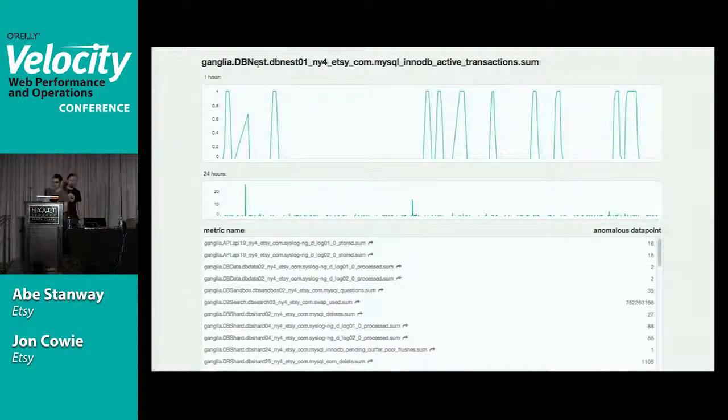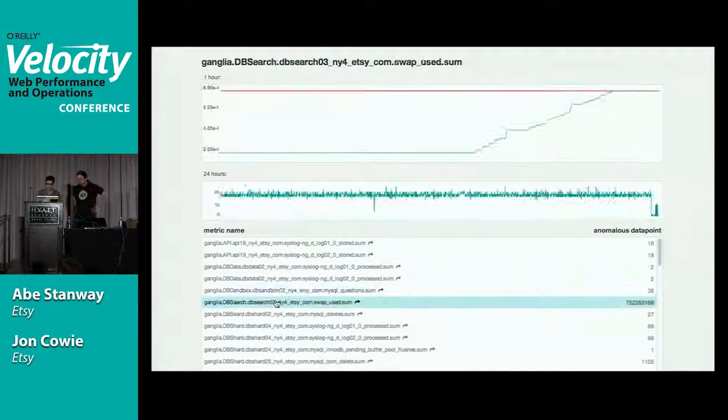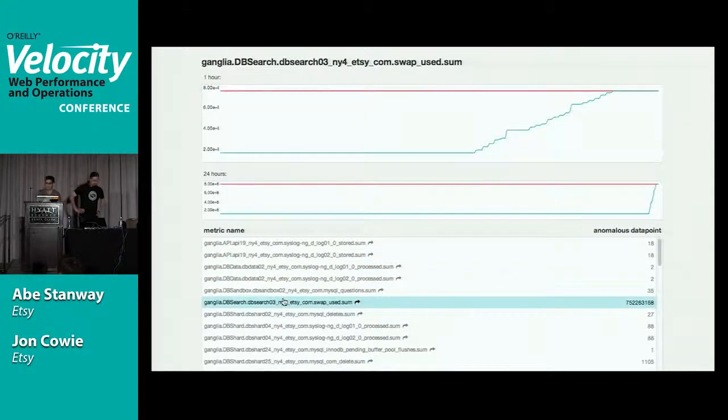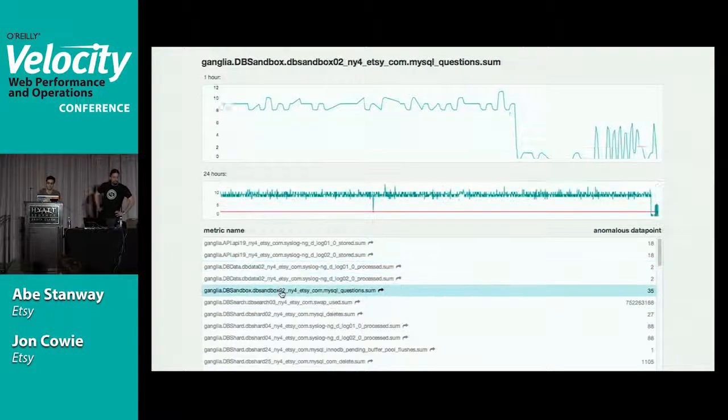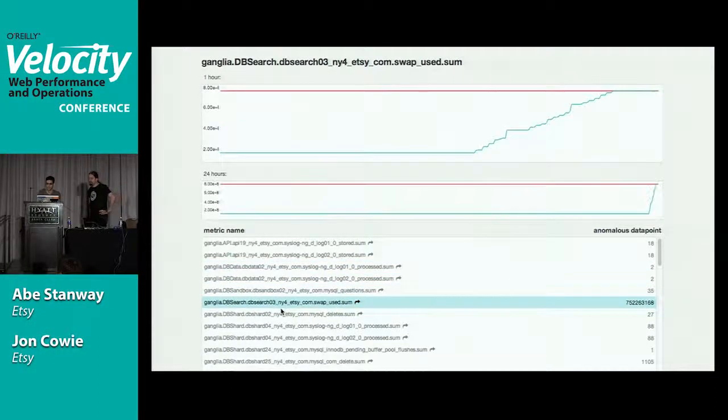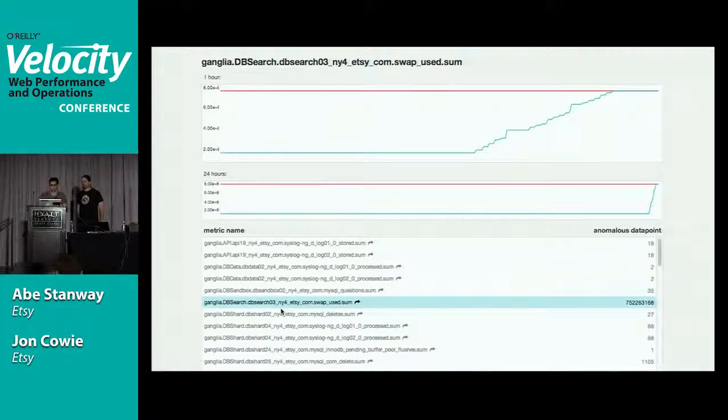OK, we're connected to prod. Awesome. OK, so this is Skyline. You're looking at it. These are all the anomalous metrics you can see. And you can see we include the two graphs, right? And those are the two durations of the views. You can see at the top there is the hour-long view, and the bottom is the 24-hour-long view. Because sometimes something that looks anomalous with respect to 1 hour isn't so anomalous with respect to what is normal over a longer duration.